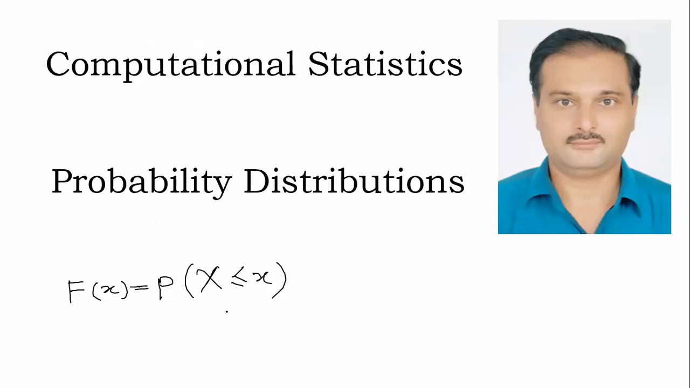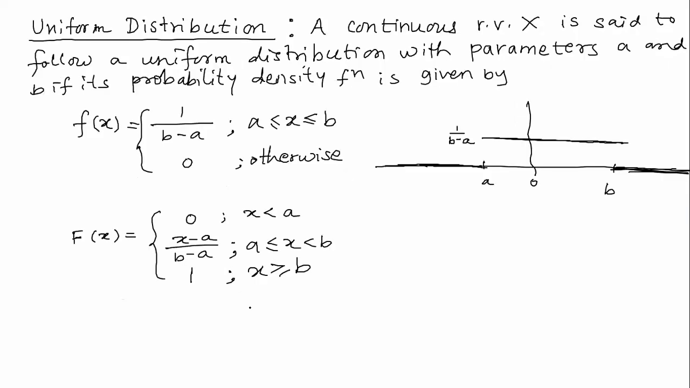In case of a discrete random variable, we are adding the probabilities of values taken by the random variable X which are less than or equal to small x. And in case of a continuous random variable, we are integrating. It is the integration from minus infinity to small x of f of t dt. This is the definition. And as such, we can draw the graph of this distribution function also.